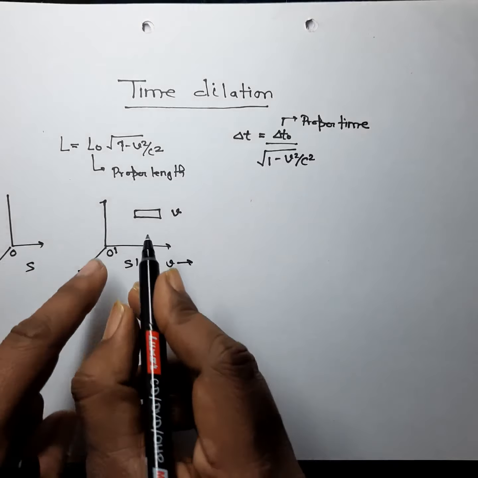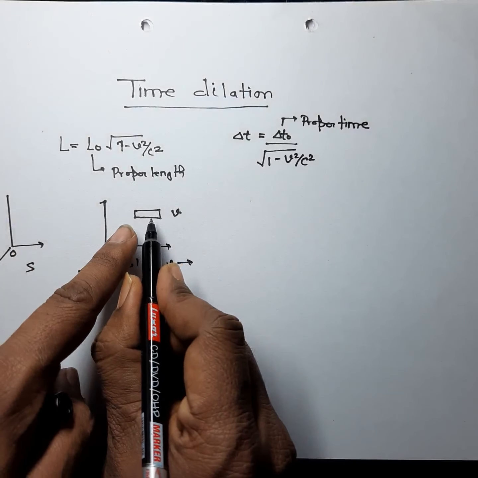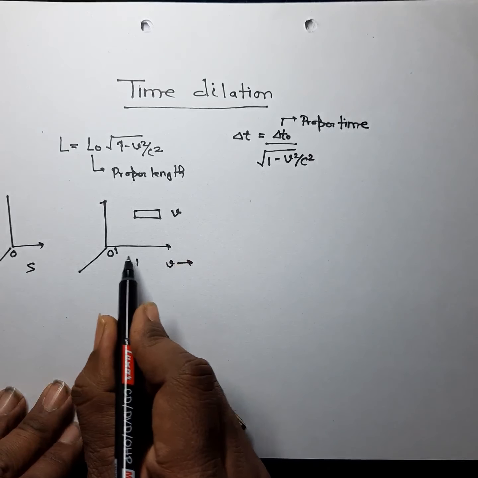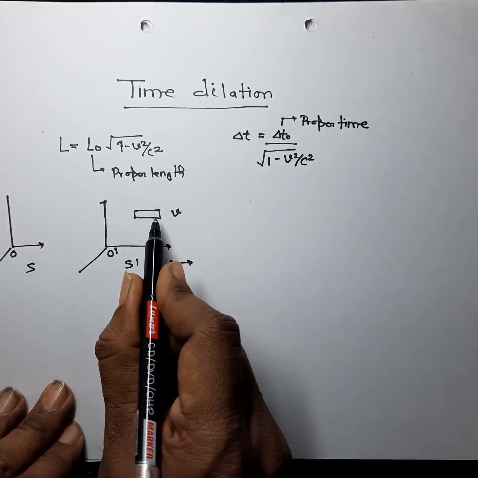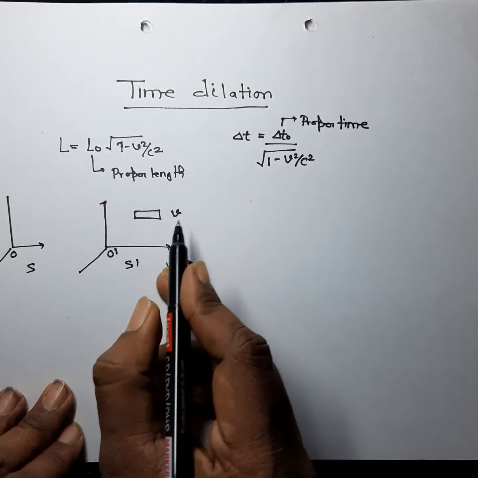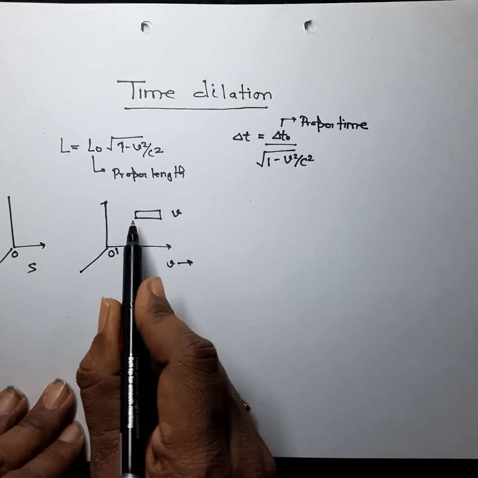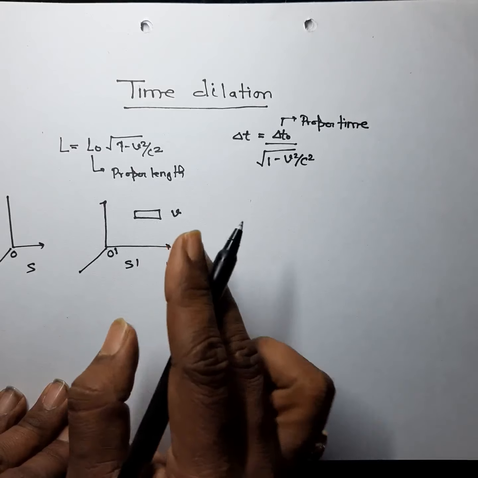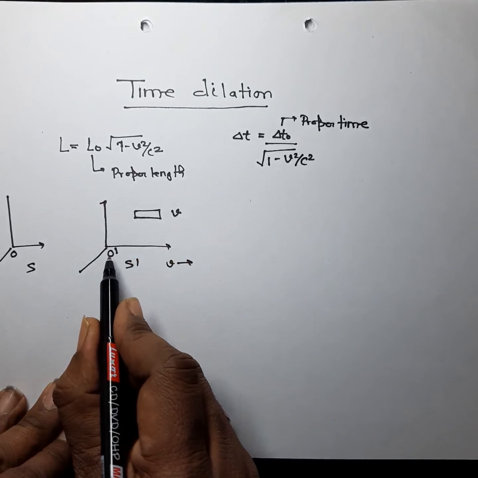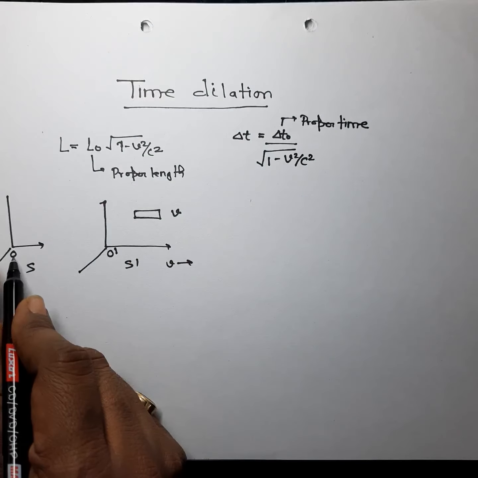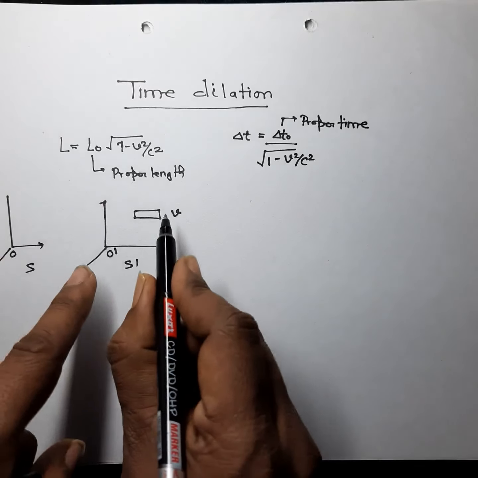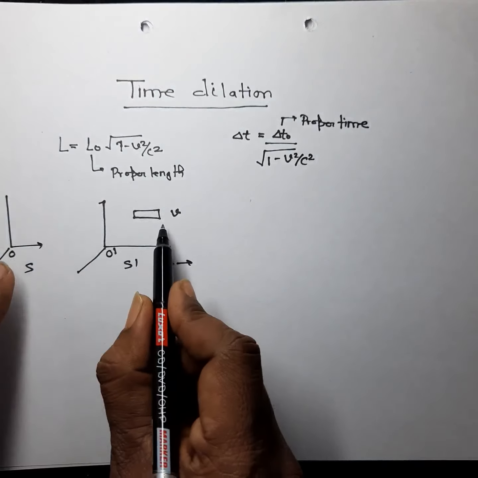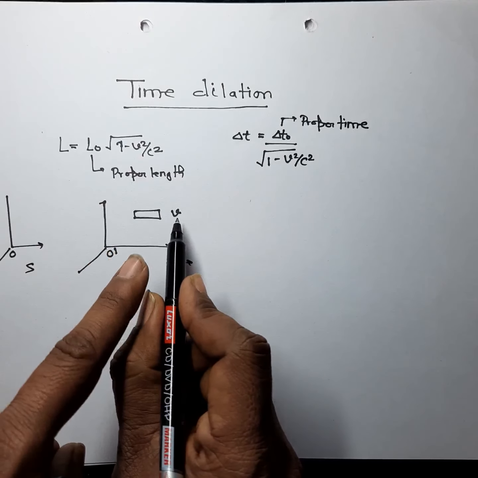In this case the rod will be at rest, because the frame of reference associated with this rod is moving with the same velocity as the rod. Therefore the rod will be at rest for the observer O dash, but for the observer O, since the rod is moving with velocity v, observer O notices its velocity v.